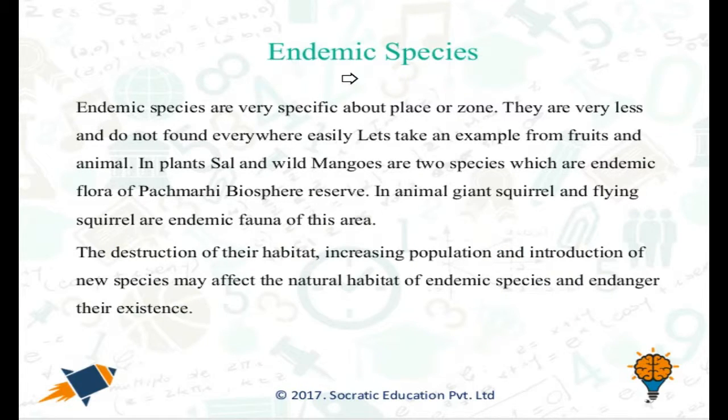So now, what are endemic species? Endemic species are very specific to a place or zone. They are very few and are not found everywhere easily. When we talk about endemic plant species, we are talking about sal and wild mangoes. And when we talk about endemic animal species, we talk about the giant squirrel and the flying squirrel.